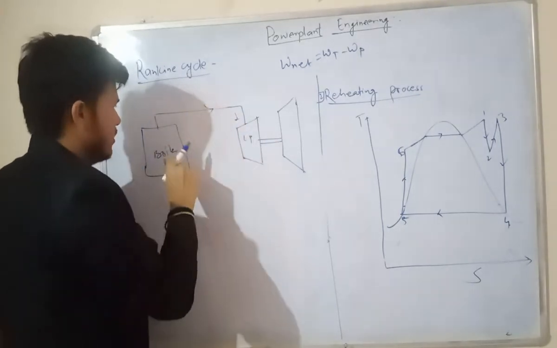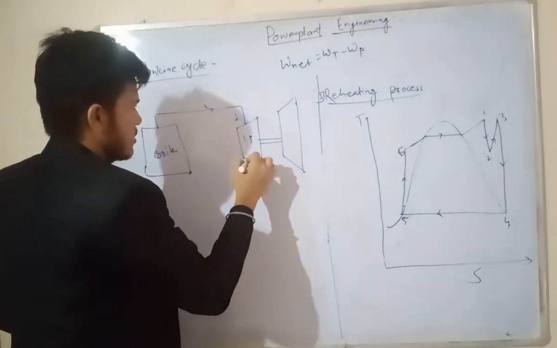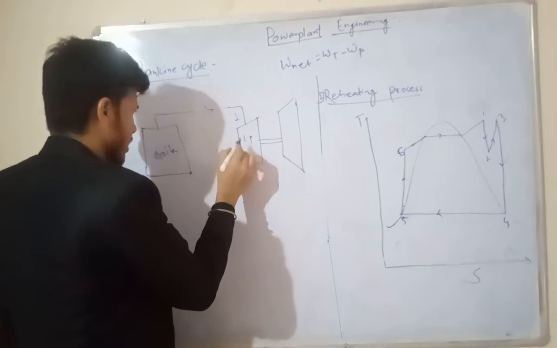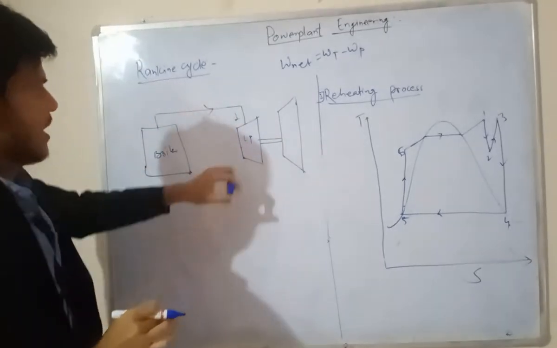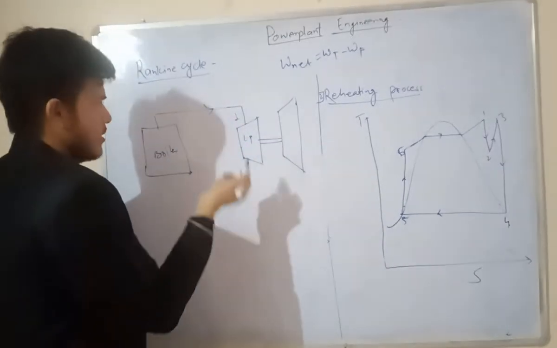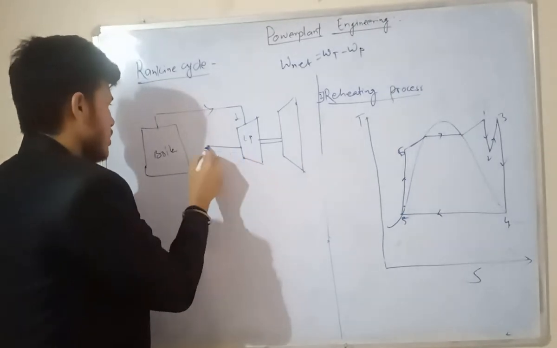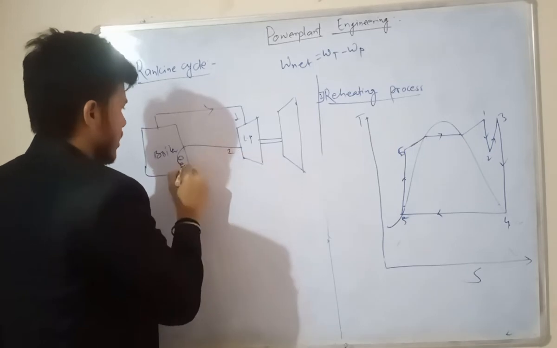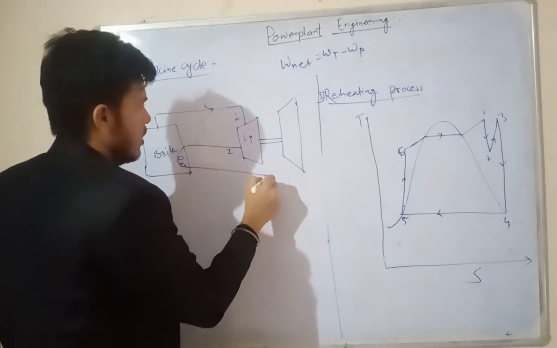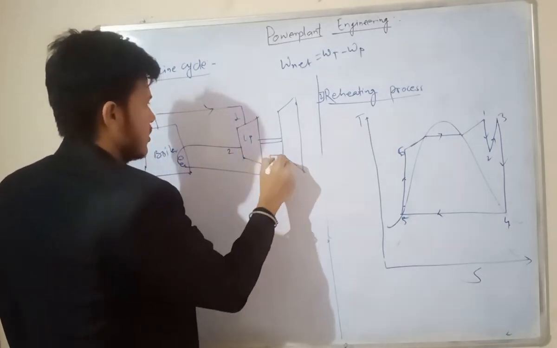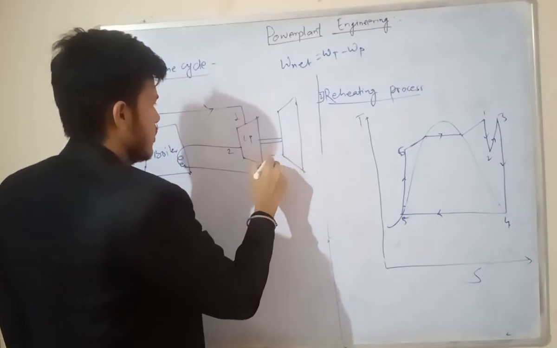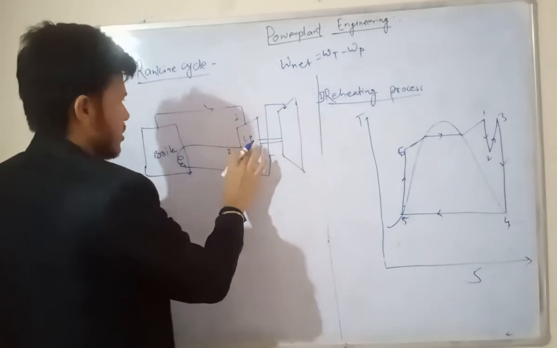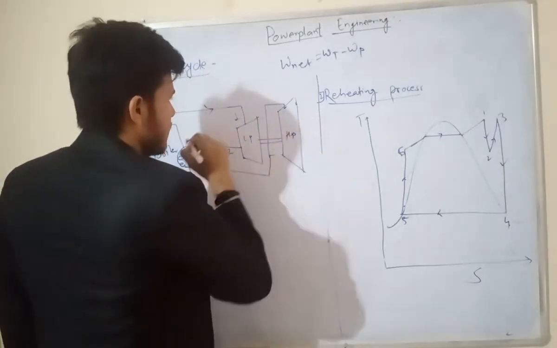We're transferring the steam from 1 to 2 in this low pressure turbine, and from here again the steam is partially expanded, and again that steam we are transferring to the boiler for the reheating, 1 to 2 we are reheating. Again this will be transferred to the high pressure turbine.